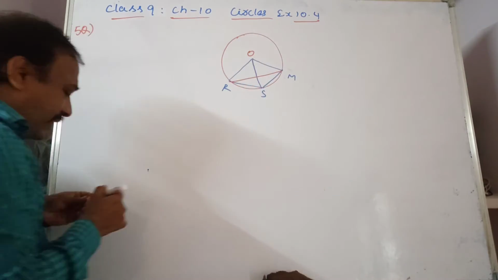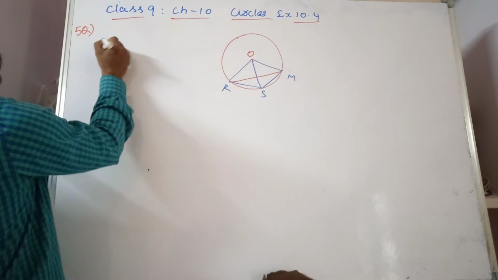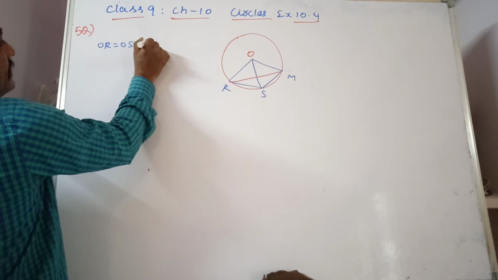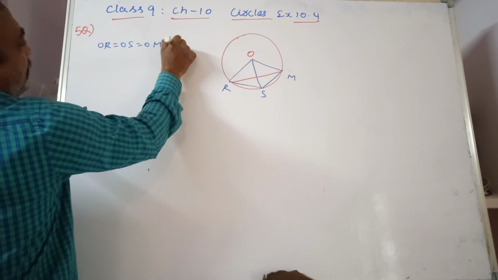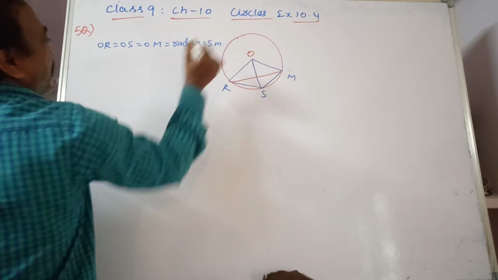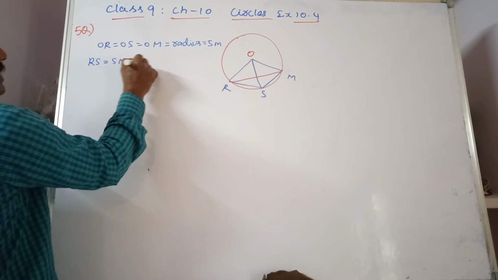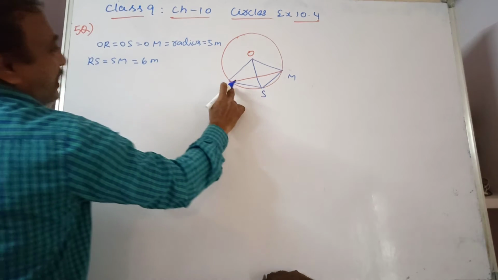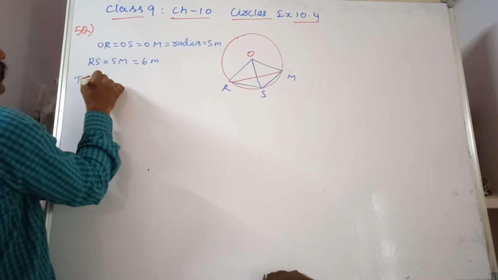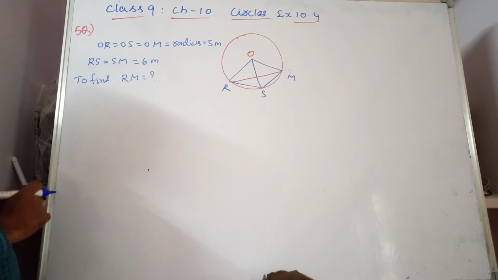So what is given in the question: OR is equal to OS is equal to OM is equal to the radius of the circle, which is equal to 5 meters. Next, RS is equal to SM is equal to 6 meters. We have to find out RM distance is equal to question mark.